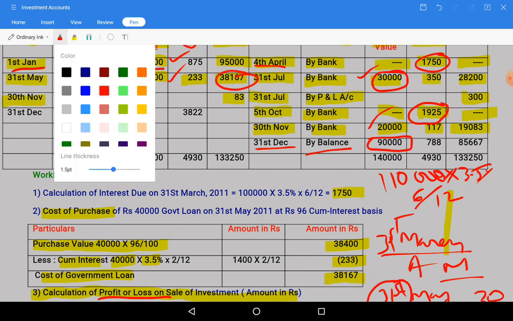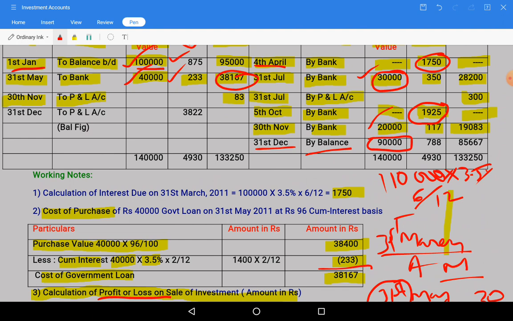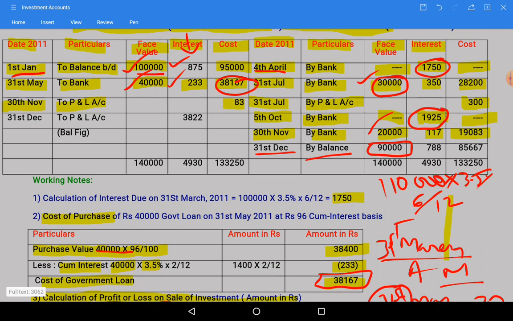It is there in the working note also, we have calculated in the working note. So this value we need to consider for the 40,000 portion, and for the remaining 50,000 we will take from the opening value. Either way you can do one more thing, as it is in the closing.